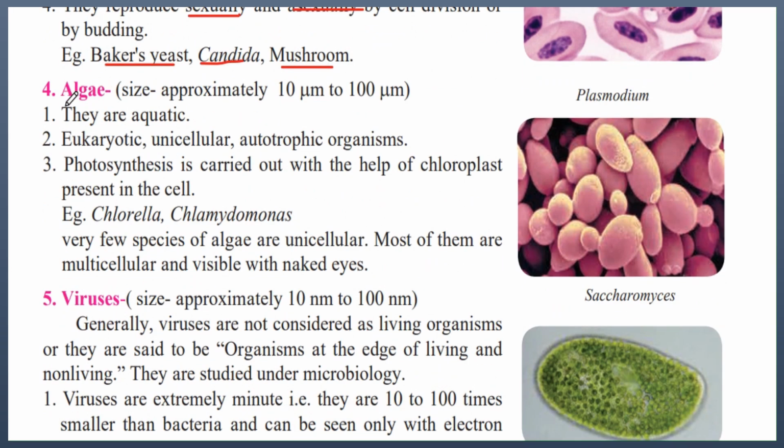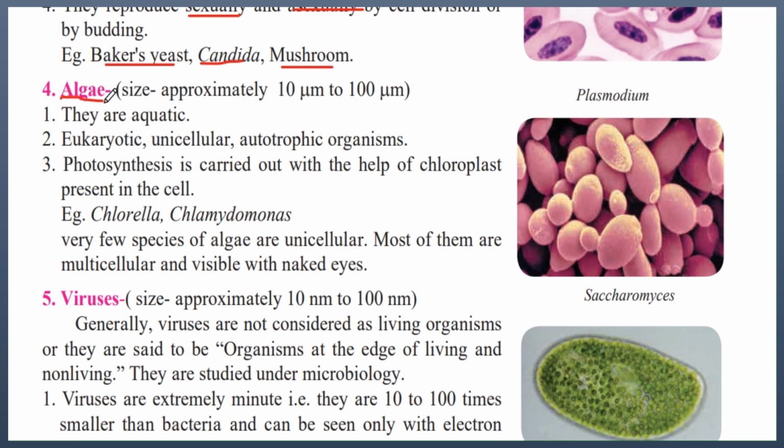The next microorganism that we'll talk about is algae. Their size is approximately 10 micrometer to 100 micrometer. Therefore, algae are similar in size to fungi. These are aquatic, that is, they grow in water. They are eukaryotic, unicellular, that is, they have just one cell, and autotrophic organisms. So, autotrophic means that they make their food by themselves.